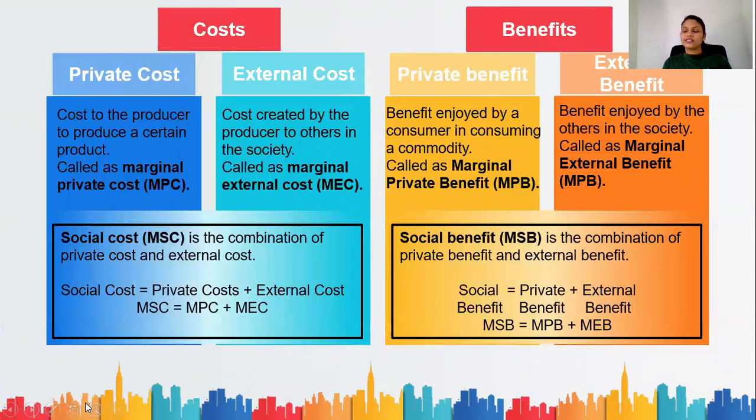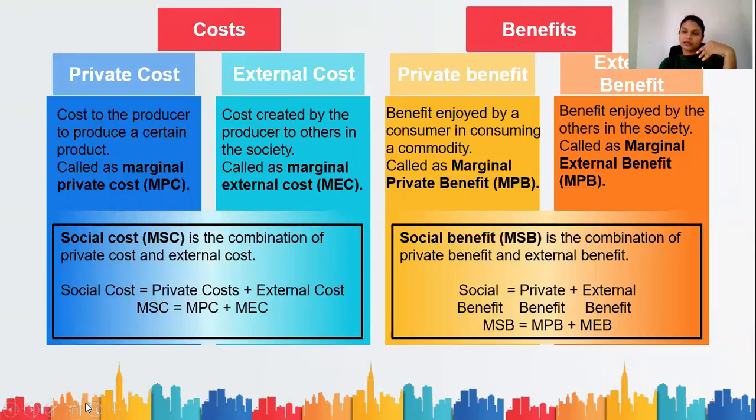Next we'll see costs and benefits. We'll first discuss the costs. We'll see what private cost is, what external cost is, and what social cost is. Private cost is the cost to the producer.